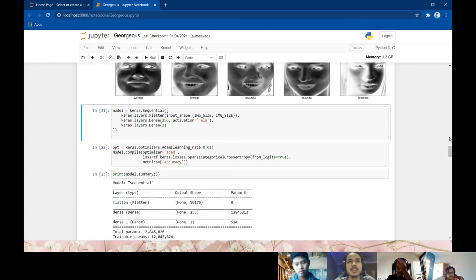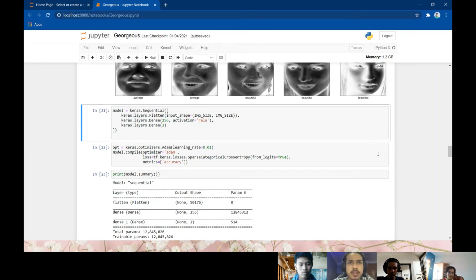Next. Okay, for the coding, we use Keras Sequential to define our sequential model. For the first layer, we use Flatten and we input the image size, which is 224 times 224, to flatten the image. Each line in the coding stands for a layer in the neural network. In the next layer, we use the ReLU activation function with 256 units in the hidden layer. For the last layer, which is the output, we input 2 units.